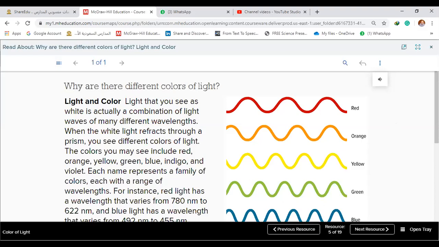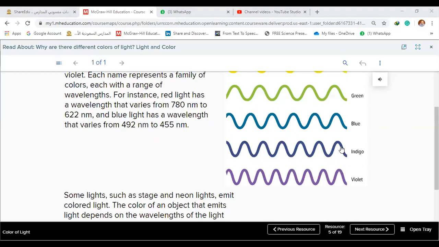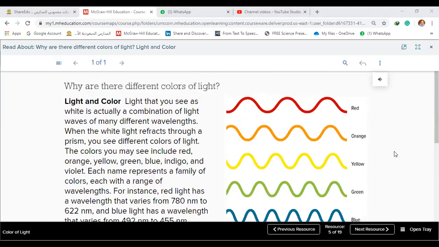Complete, Hamad, please. I have a question. Yes, Saud, what's your question? Indigo in Arabic, Samawi. Yeah, it's okay. This color, indigo. Okay, complete, Hamad. It's okay. This is green.